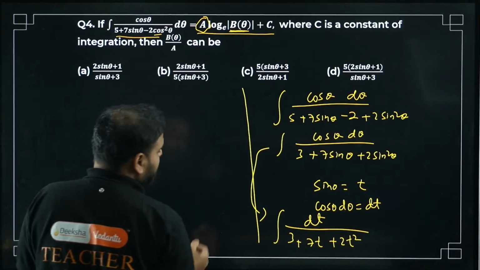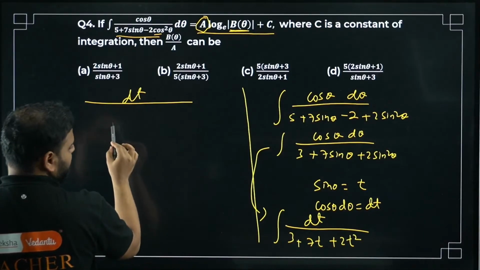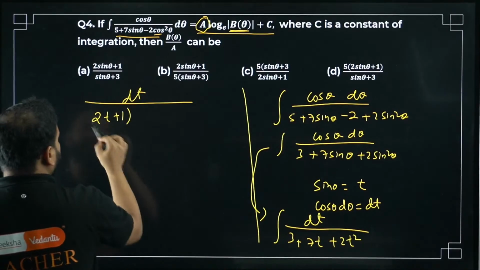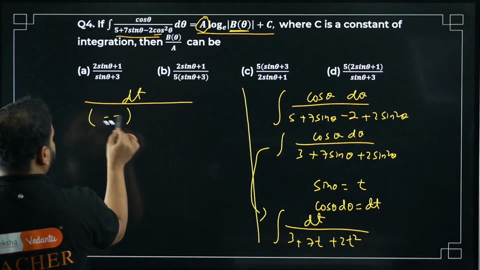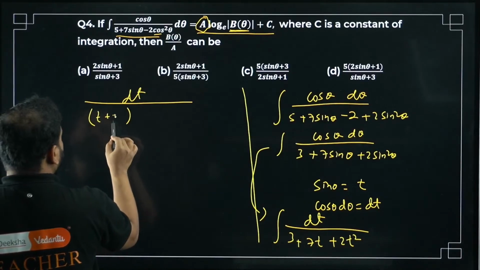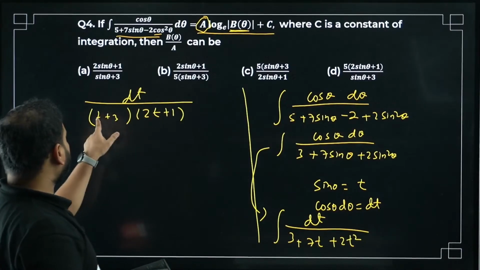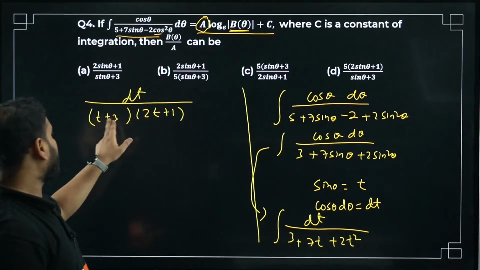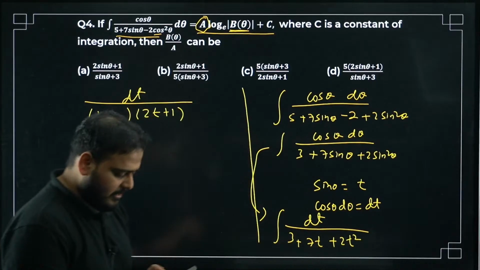Alright, so what I'll have here is dt upon 2t plus 1 and t plus 3. I want to write this part first: t plus 3 and 2t plus 1. Why do I want to write this? Please check. I have 2t into t, it will become 2t square. 3 into 1 will be 3, 2t into 3 is 6t, and t into 1 will be 1t, making it 7t. The factors are right. Have a look.